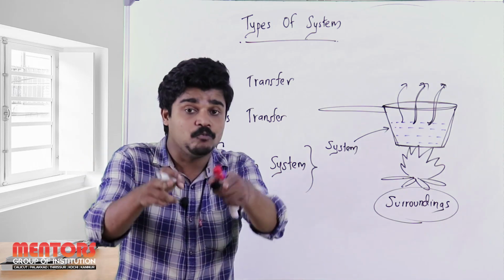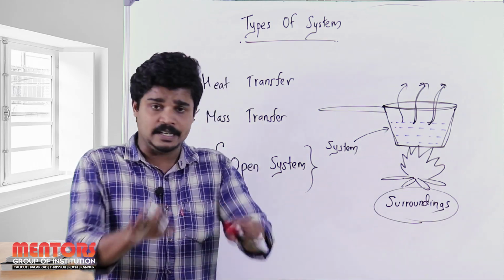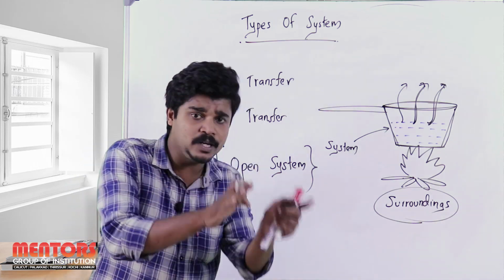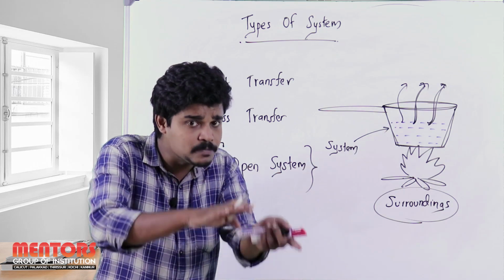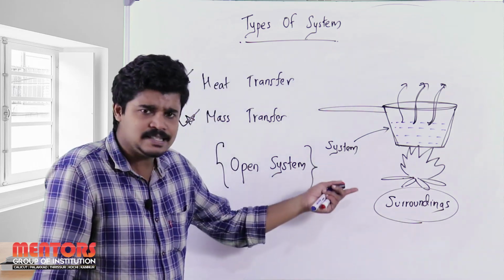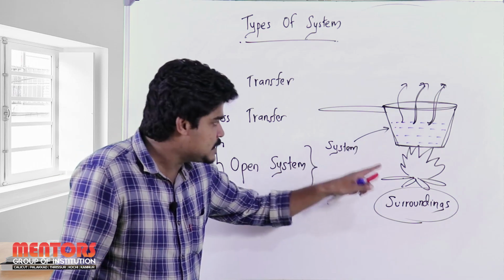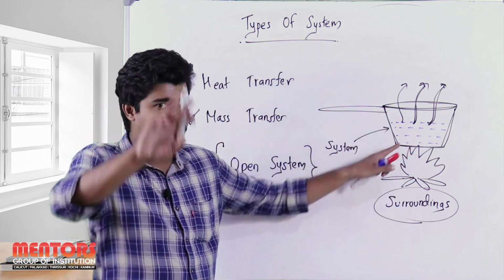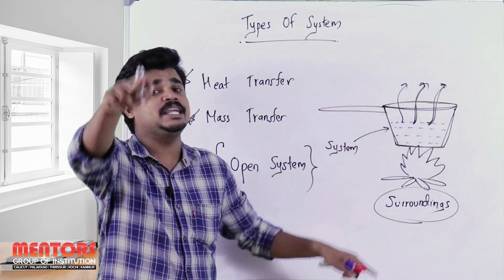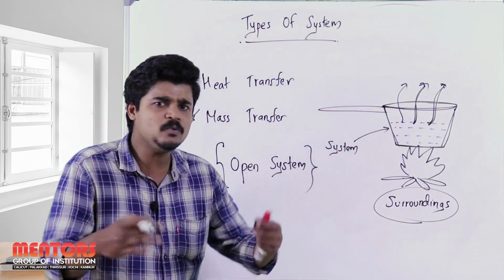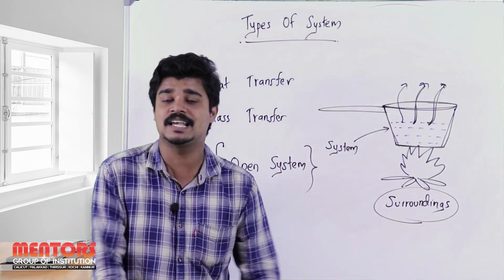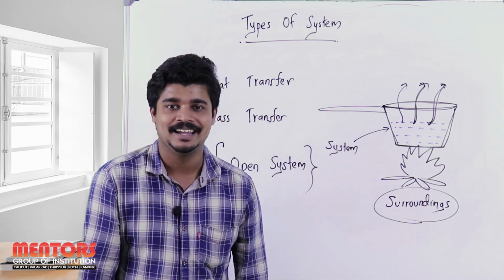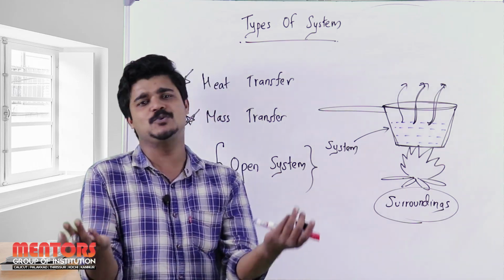And one more point: it need not necessarily be from surroundings to system or from system to surroundings. In this example, from surroundings to system it was the heat transfer, and from system to surroundings it was mass transfer. It can be vice versa depending upon your factors and your experiment. It may be coffee, tea or whatever, juice, water.